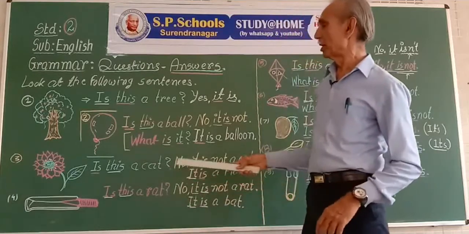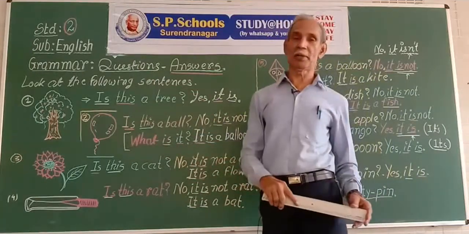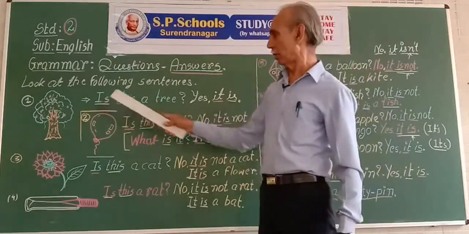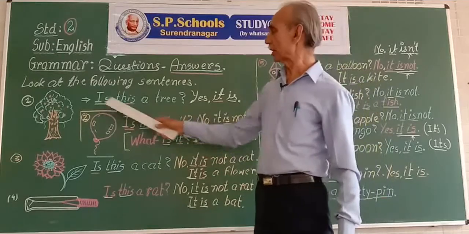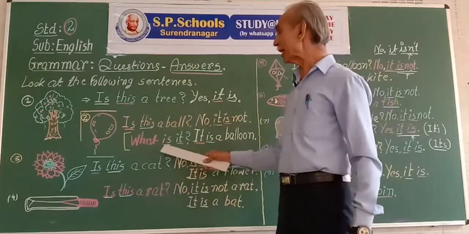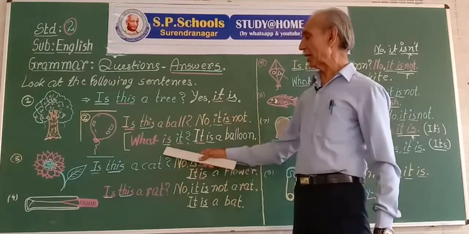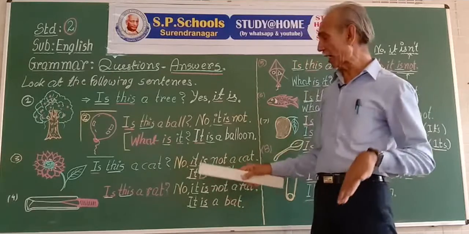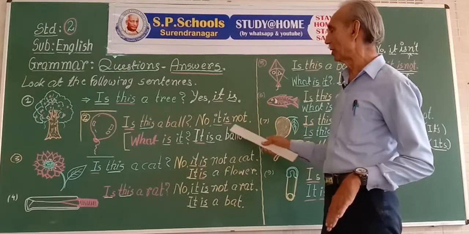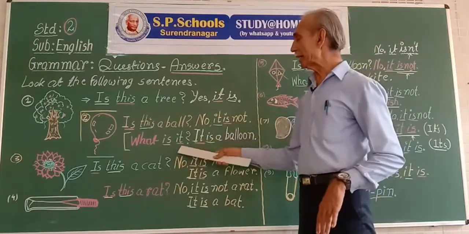Sometimes a question begins with a question word, but it is always followed by this type of auxiliary or helping verb. What is it then? Is it? Answer, it is a balloon. Is comes first in a question. What is it?